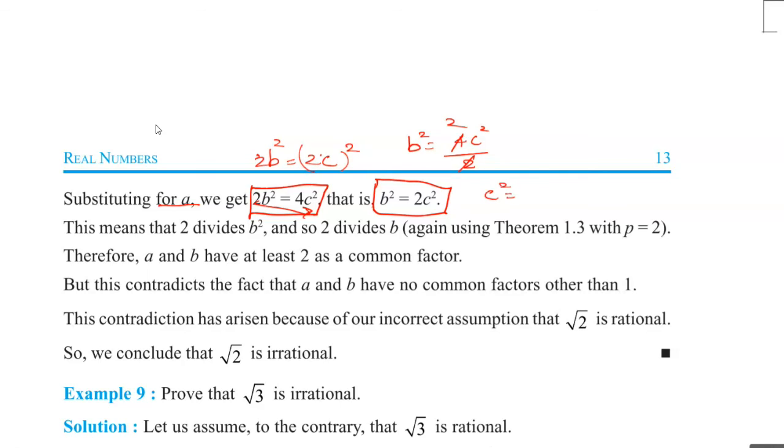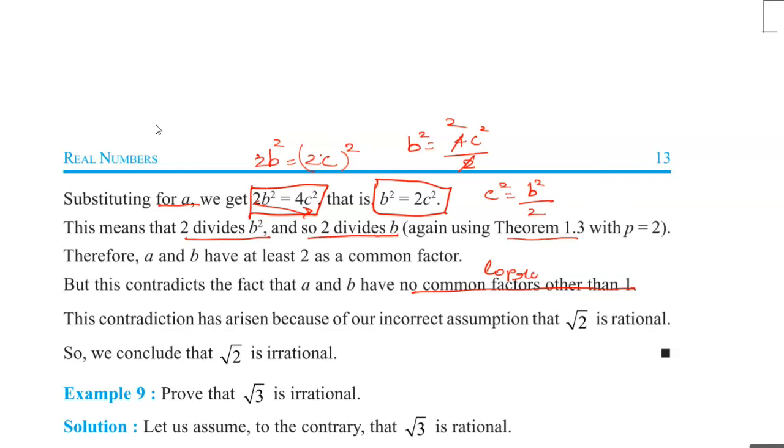So c square equals b square by 2, which means 2 divides b square. So 2 also divides b, using theorem 1.3. Now a and b both have 2 as a common factor. But this contradicts the fact that a and b have no common factors other than 1, which means co-prime.